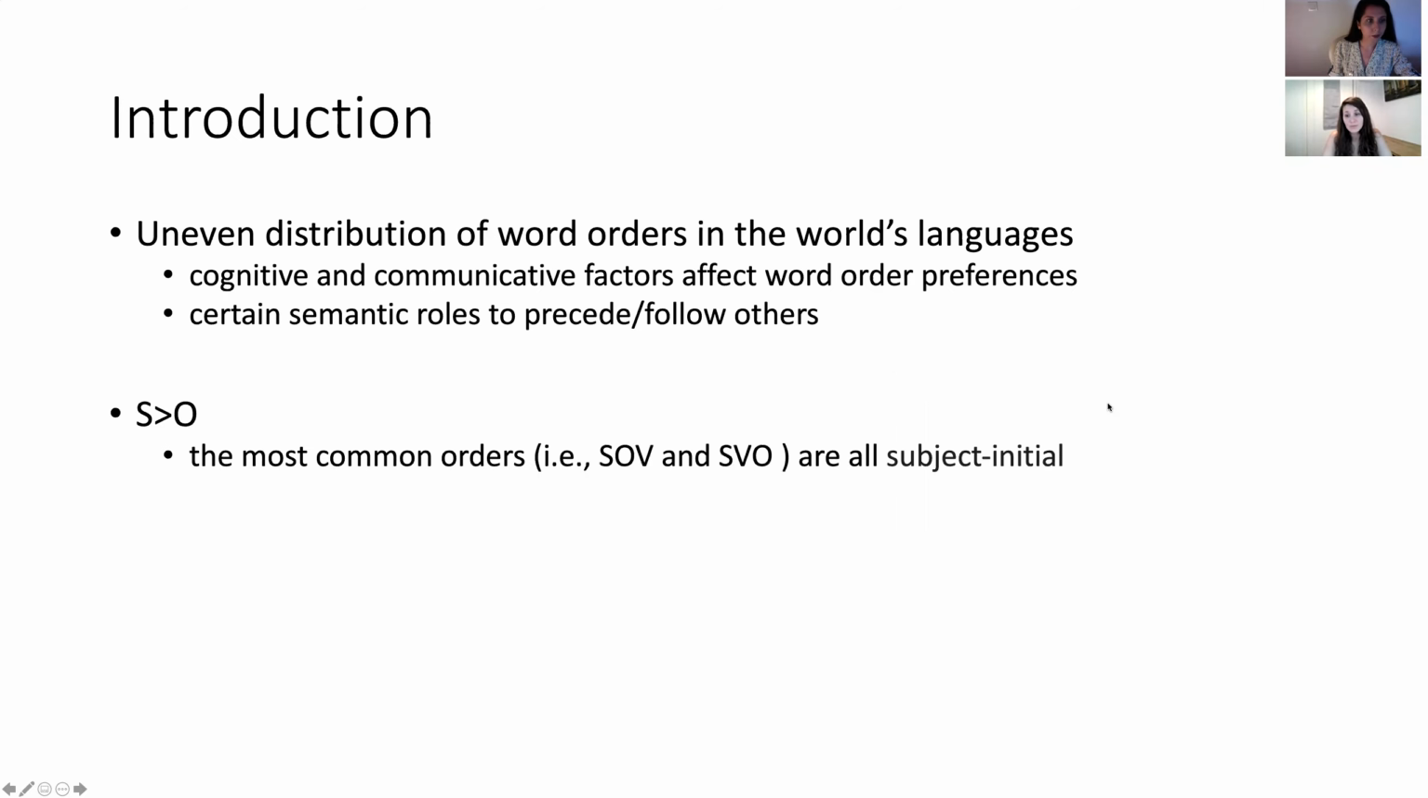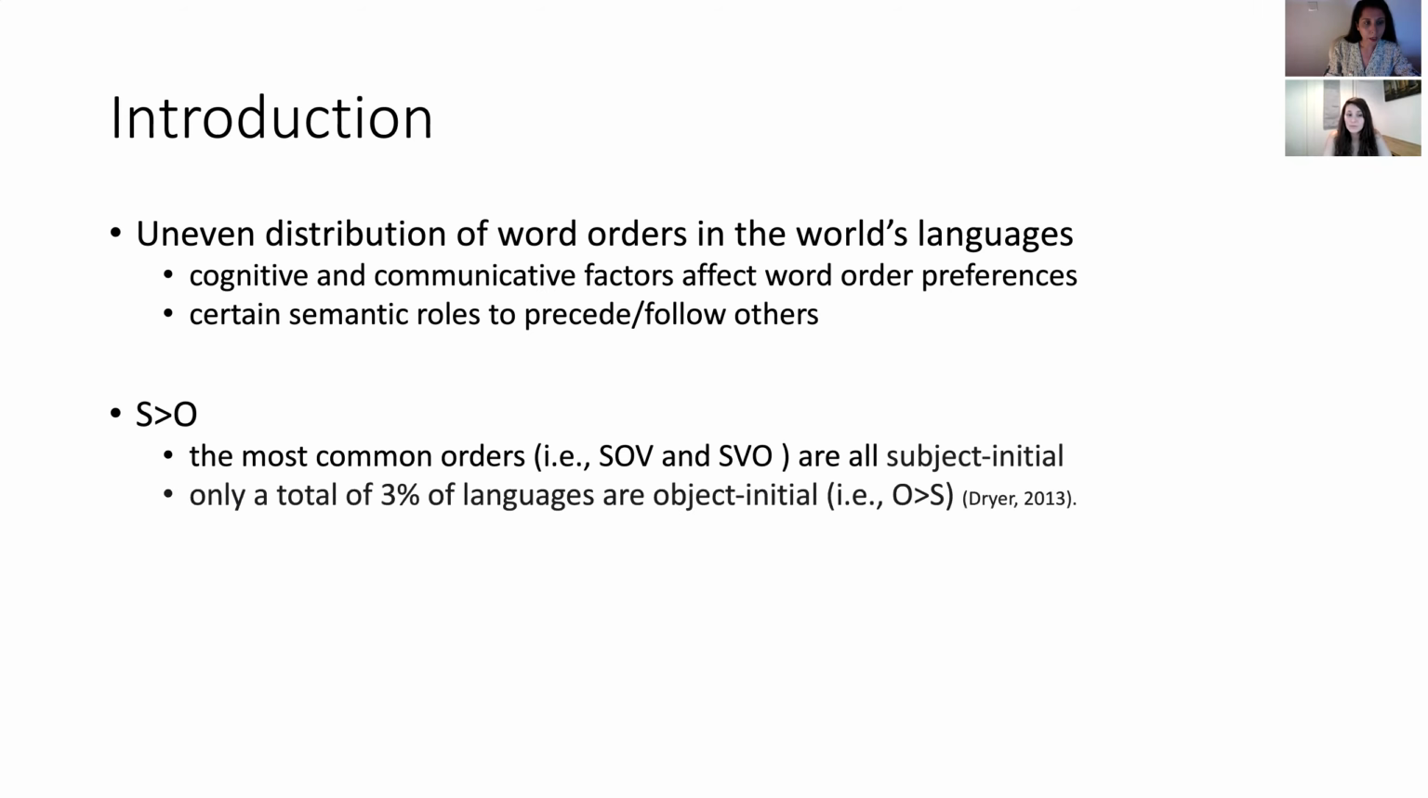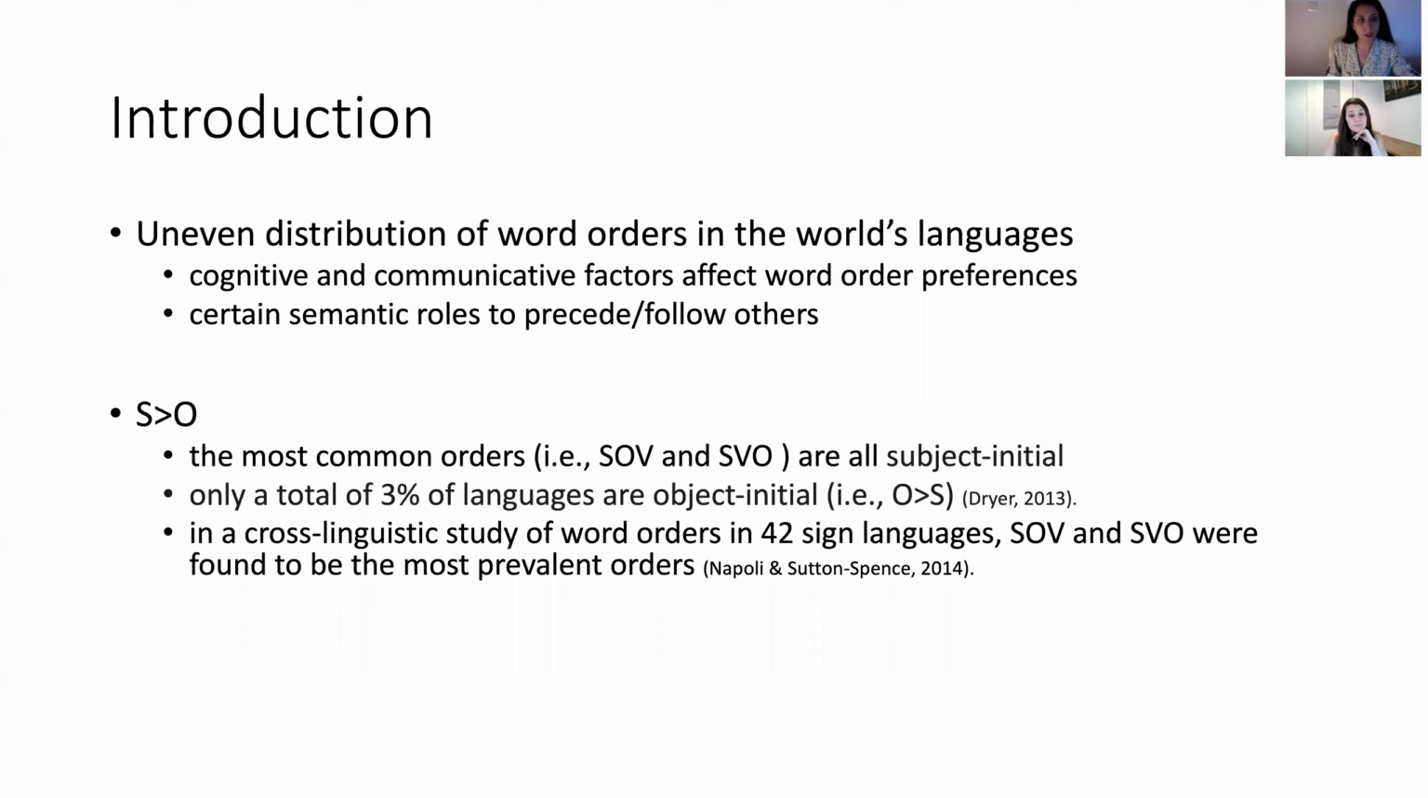So far, the most common word orders reported in world languages are all subject initial. SOV and SVO are the most prevalent word orders, and in these orders, S precedes O. And only a total of 3% of world languages are object initial. This is true for spoken languages, but also for sign languages.